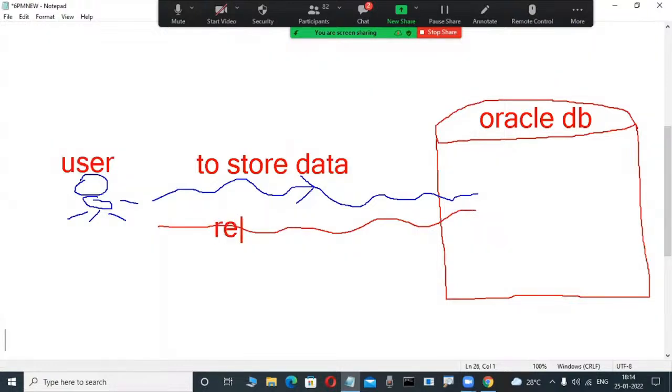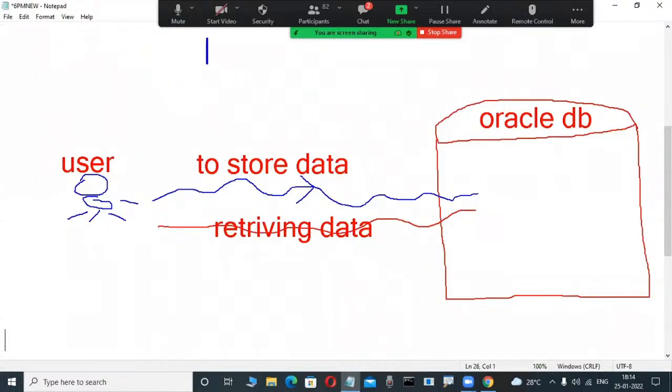For example, in that case, you are also thinking, oh, nothing is there, users directly interact with the database, so directly they can retrieve and store data. We think, no, it is not possible. If any user wants to perform operations in an Oracle database, it is a two-step process, not a single step.